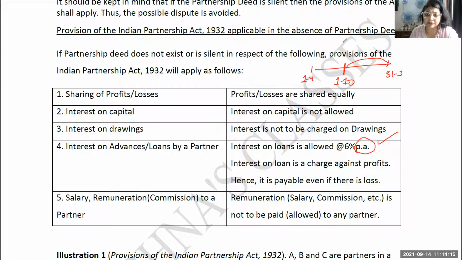And this interest is a charge against profit. Charge against profit means you make the profit and loss account and then the profit and loss appropriation account. So this interest on loan given by the partner is going to come under the profit and loss account. Means even if there is a loss, this interest on loan given by the partner will be given to the partner. Why? Because he hasn't invested this money into the business. He has given us the loan. That is why it is a charge against profit.